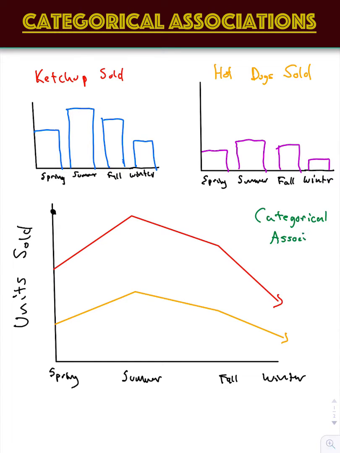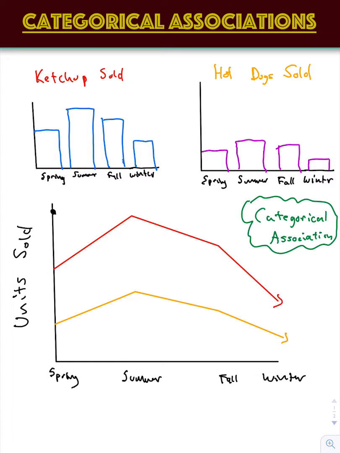And this could be possible if we are looking at two word units. So in this case, we have ketchup sold and the amount of hot dogs sold. So you can see we have two bar graphs to compare the two, and then also a line graph. We'll touch on both. We're basically trying to tell if there's a relationship that exists between the two. Not necessarily if there's a cause and an effect, just is there a relationship that follows.